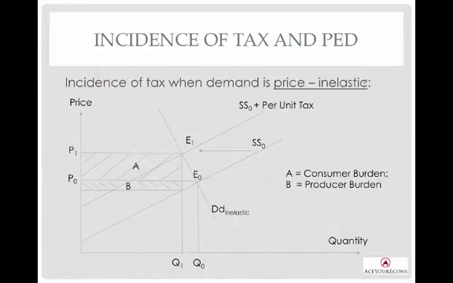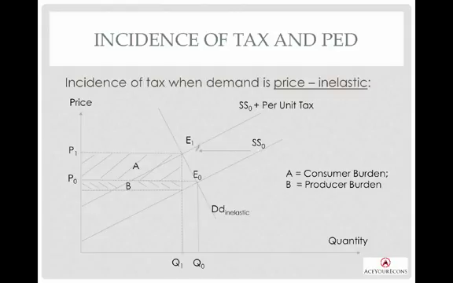So this is an illustration when the good is price inelastic. How do you make sense of this diagram? For example, when your demand curve is inelastic, this is your original intersection point of demand and supply. E0, P0, Q0 is your equilibrium price and output.